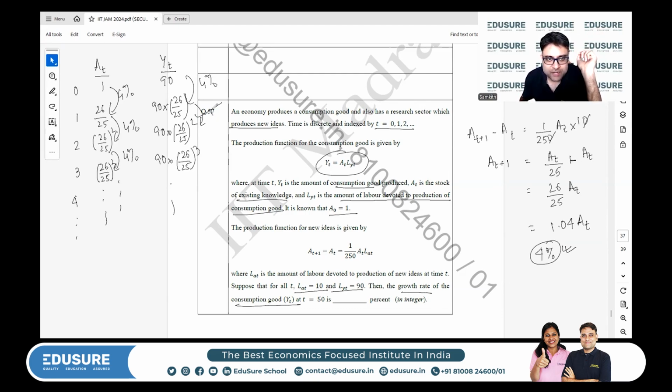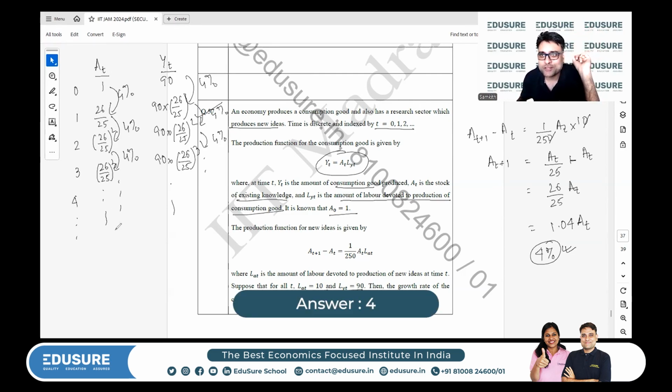So the growth rate of the consumption good at any time period is 4%, nothing else. So the answer is 4. Be it any time period, in the third, in the fourth, in the fifth, whatever time period that you choose, the growth rate is 4%.